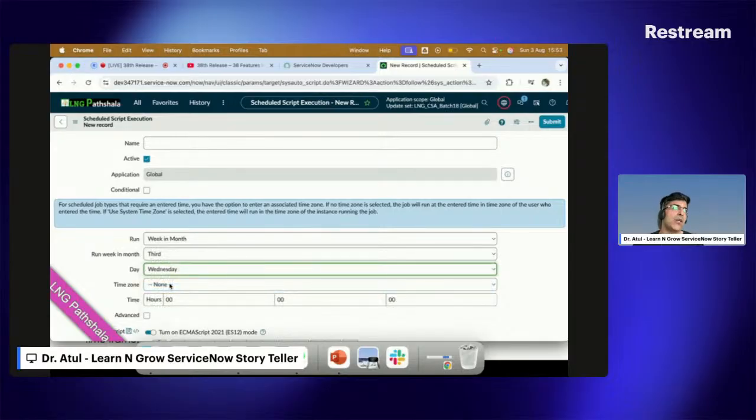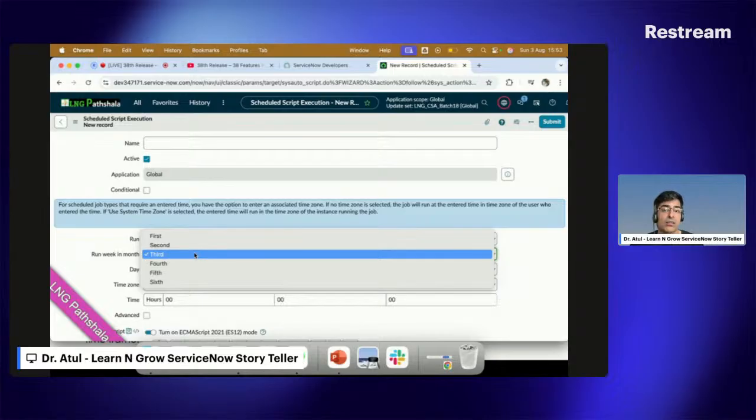So basically there are some jobs which run, or some reports which need to be scheduled on the fourth week, or the last Saturday, or the fifth Saturday, or the fourth Saturday of the month. So this can be done. As of now, there's no functionality to say it is the last, or I can say the fourth or fifth. There's no such functionality available. Like, I want it to run, if I change it